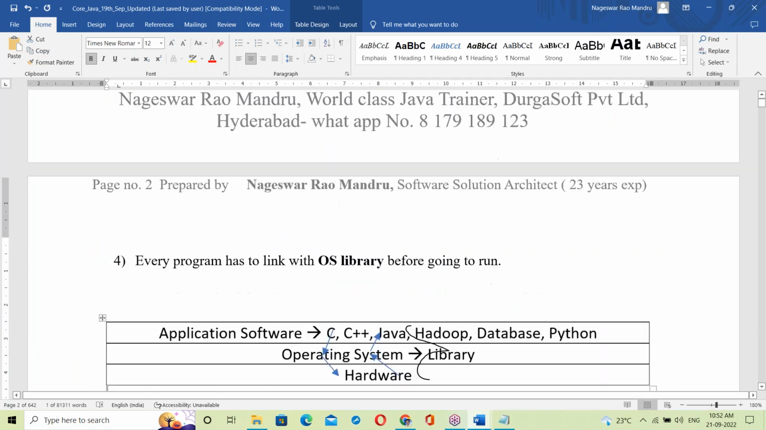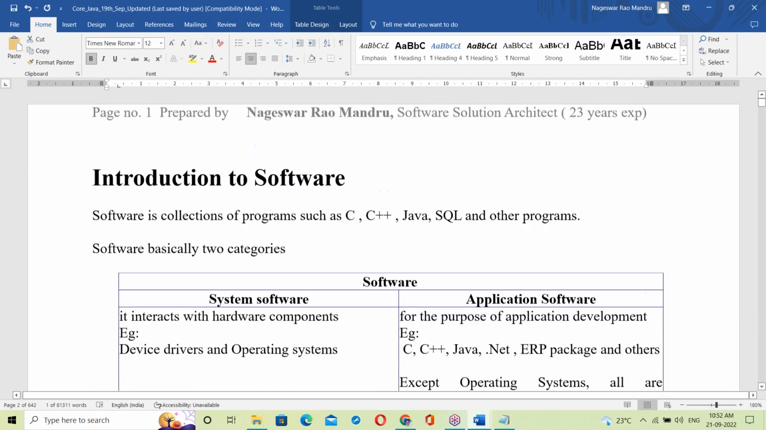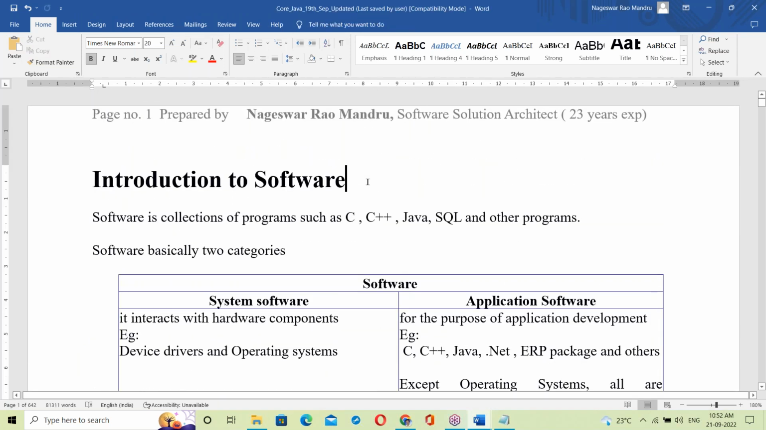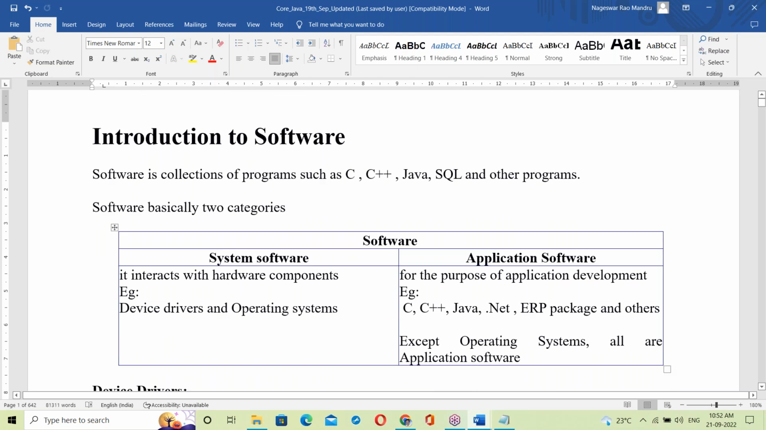So let us recap today's topic. Day before yesterday, all the introductions were discussed, including the course introduction. Next, the Java introduction was discussed. Yesterday, the complete Java overview was discussed. Today, we started from scratch, starting with software.